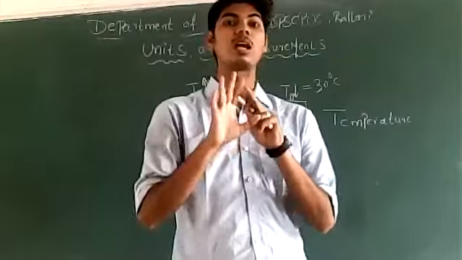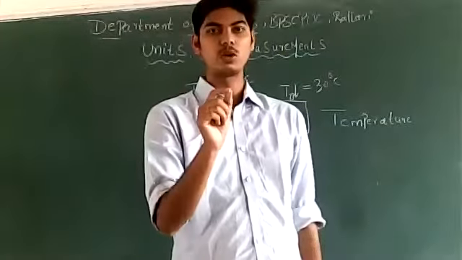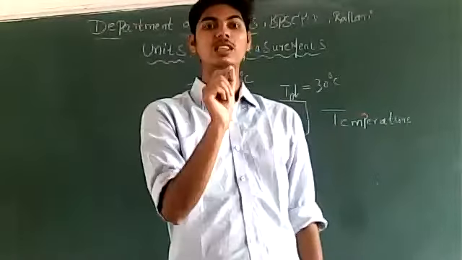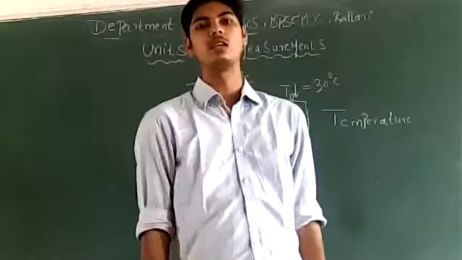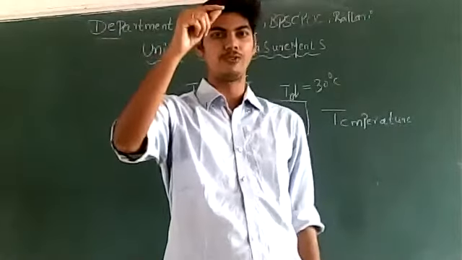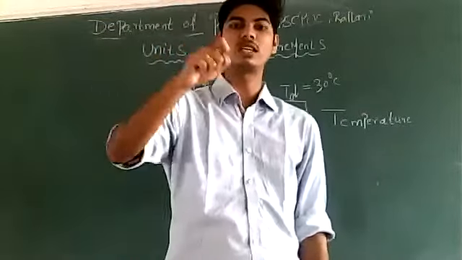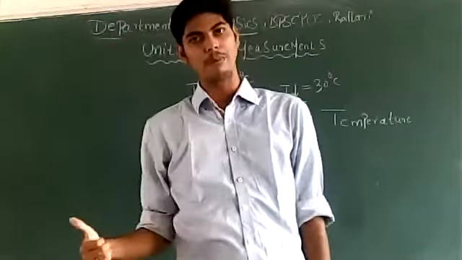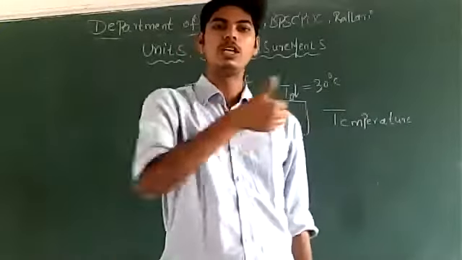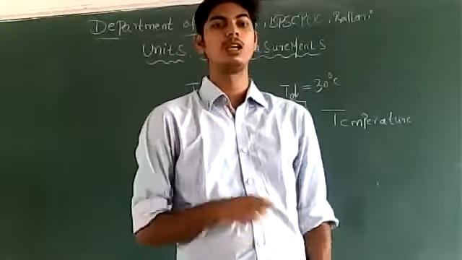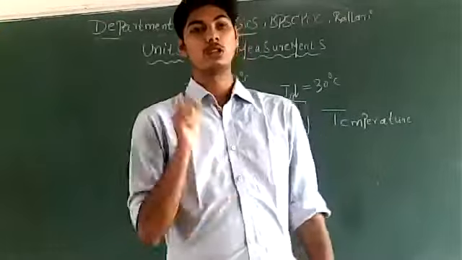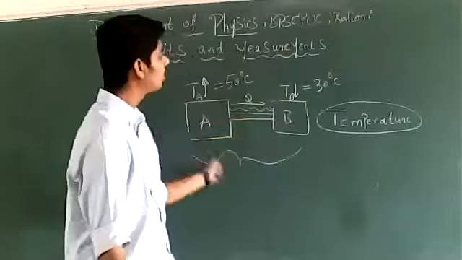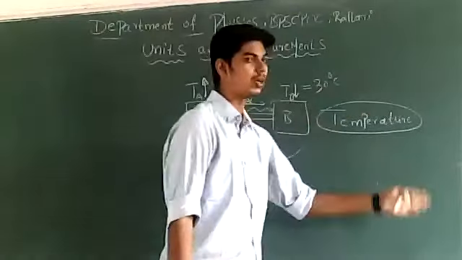Just saying that body A is at higher temperature and body B is at lower temperature doesn't give us the complete meaning. Physics ಒಳಗೆ you must express the measurements in numbers, only then it gives the complete meaning. Body A is at a temperature of 50 degrees Celsius and body B is at a temperature of 30 degrees Celsius. So body A is at higher temperature in comparison with that of body B. So heat flows from body A to body B. This gives the complete meaning. So there are certain quantities that are influencing this phenomenon, and these quantities can be measured.